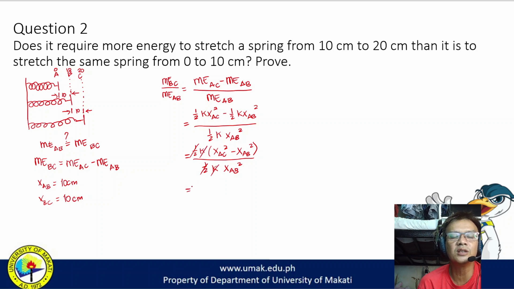So, the relationship between the two mechanical energies is XAC squared minus XAB squared all over XAB squared.